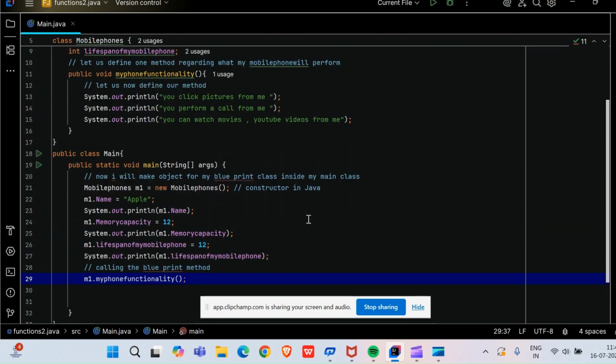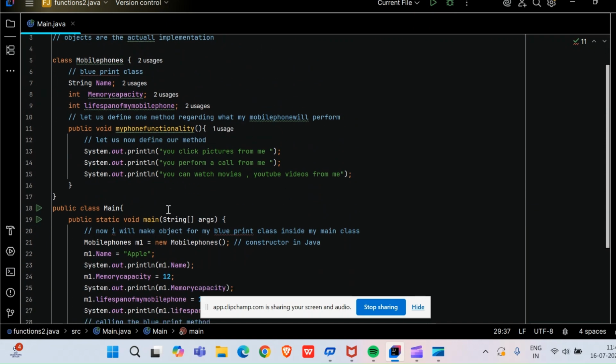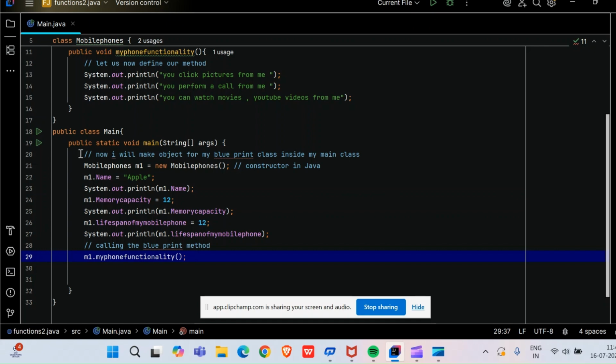So friends, what I'm telling you is I have created the blueprint class and the main public class, I have created the constructor, I have made the object and I have called them. Let me now execute and show you how the execution looks.